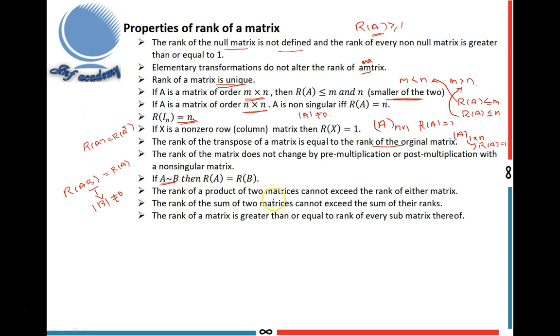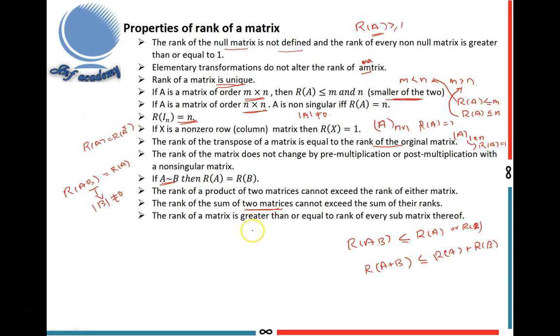Next, the rank of the product of two matrices cannot exceed the rank of either matrix. That means rank of AB is less than or equal to rank of A or rank of B. Cannot exceed the rank of A or rank of B, either matrix. Next, the rank of the sum of two matrices cannot exceed the sum of their ranks. That means rank of A plus B is less than or equal to rank of A plus rank of B.